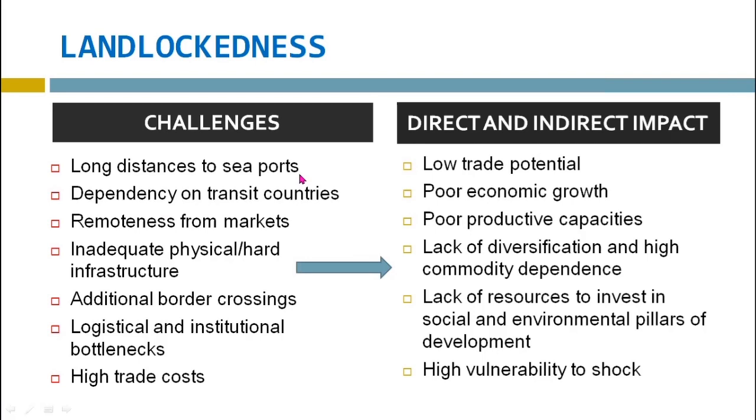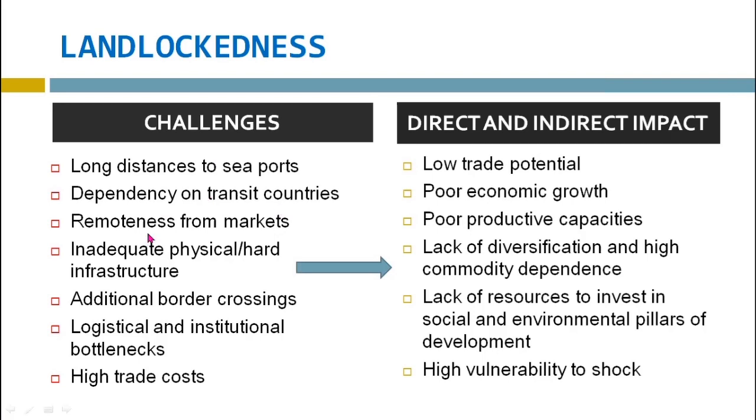Now you see most of the business is being carried through the water. So if you don't have a port, it's a problem for you. So, long distance to the seaport, dependency on transit countries. If you don't have a direct connection with the sea, it means you are depending on other countries for your transit. At the same time, you are paying some money to the other countries. So you are dependent on them. Some countries also have different laws, and they are charging money to the other countries.